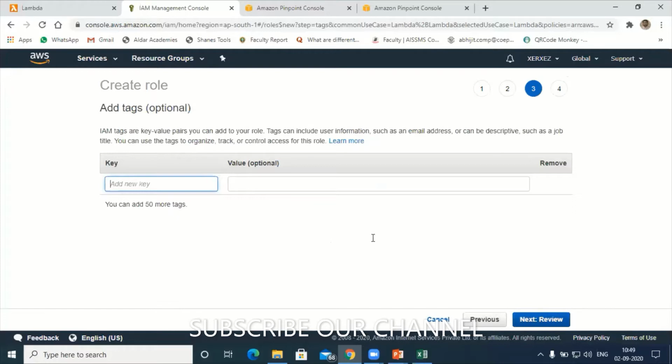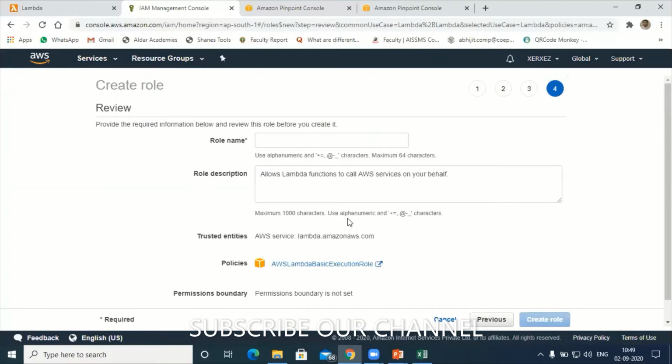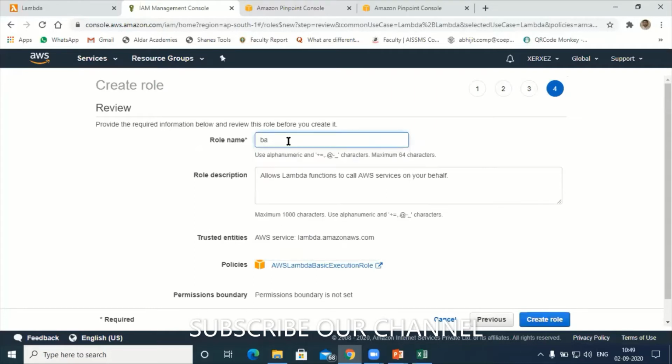Hit next. Here the most important thing is the role name. Say the role name is batch 2 demo, and next Wednesday I will write Wednesday. So this is the role name. This role I'm going to use on my Lambda function, and this role currently has the basic execution option.